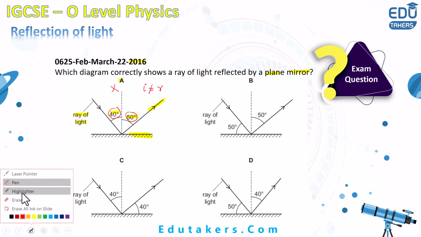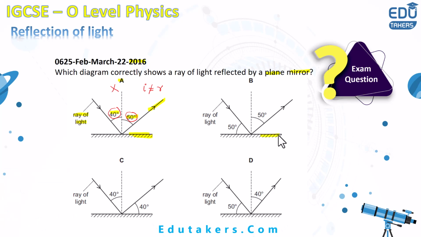Again in the answer B, here is a plane mirror and there is the ray of light, which is the incident ray. It makes an angle of 50 degree with the plane mirror. It is reflected on the other side of the normal, making an angle of 50 degree with the normal.